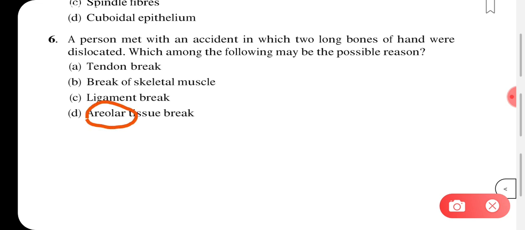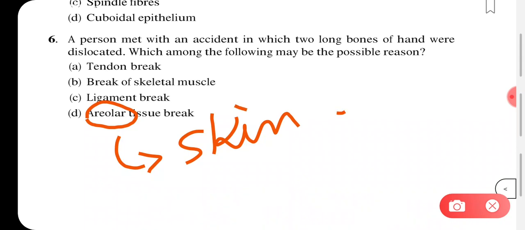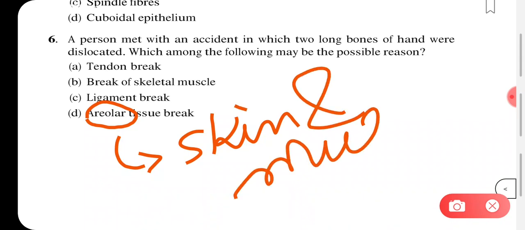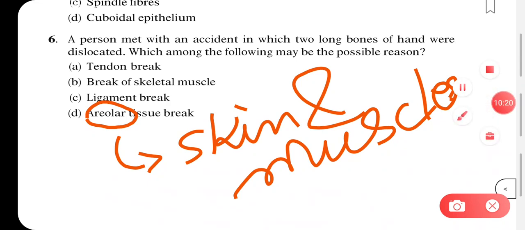The next type is the areolar tissue. Now what is areolar tissue? Areolar is also a kind of connective tissue. It is found between the skin and the muscles. It is also seen around the blood vessels and nerves, and also in the bone marrow. And it is the one that is responsible for storing fat, like your tummy fat is because of this areolar tissue.